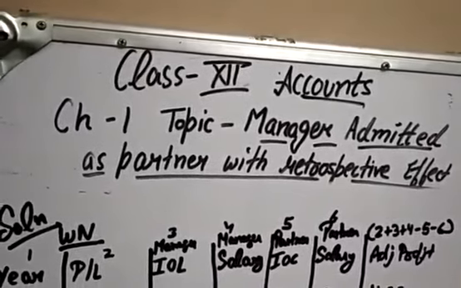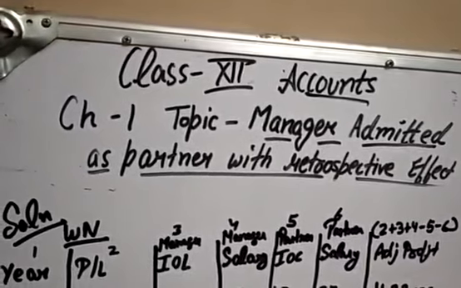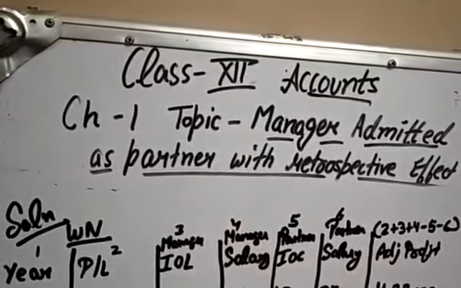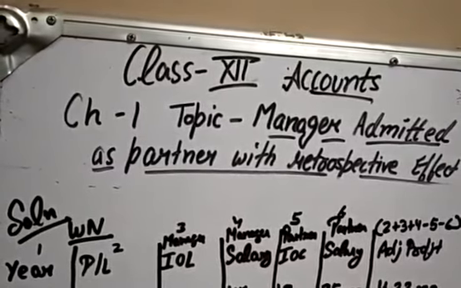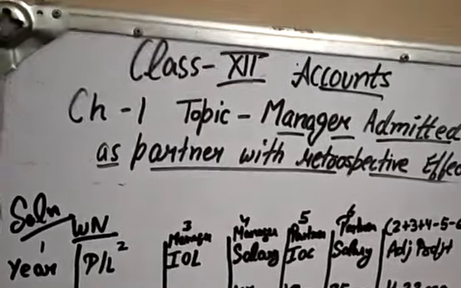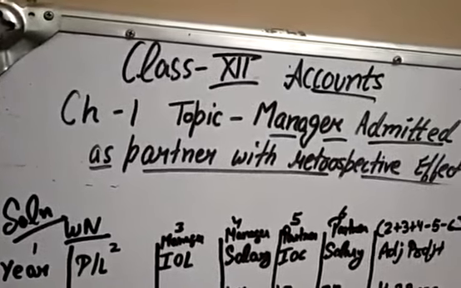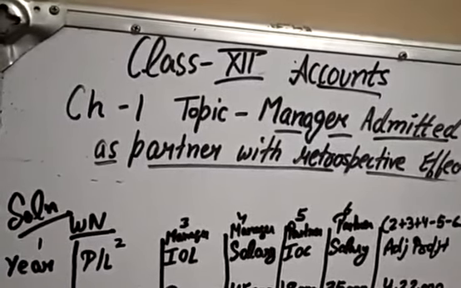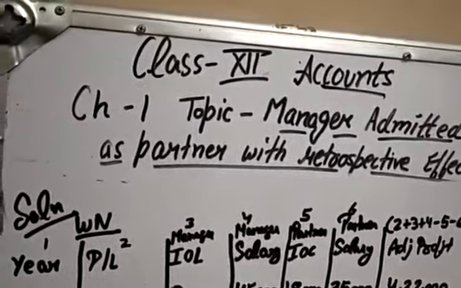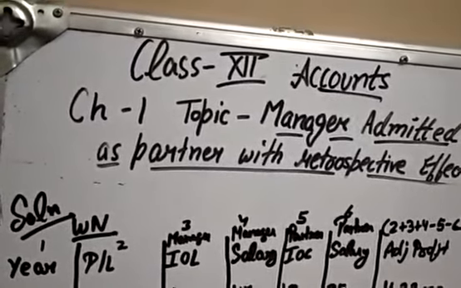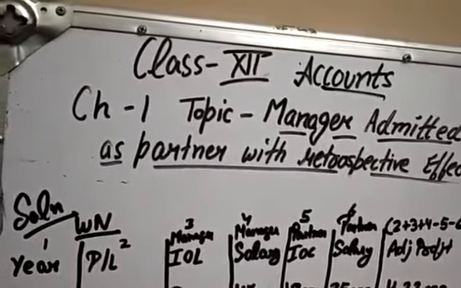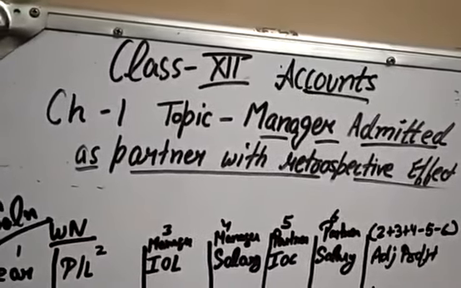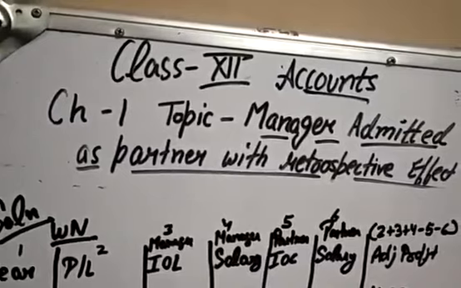But with retrospective effect. What is the meaning of retrospective effect? We are not entering him as a partner from today. We will enter him as a partner from a few previous years. For example, this is 2020 and I say I will admit my manager as a partner with effect from 2018. That means I am taking the decision today, but that manager will be considered a partner from 2018, that is, from 2 years back. This is the meaning of retrospective effect.